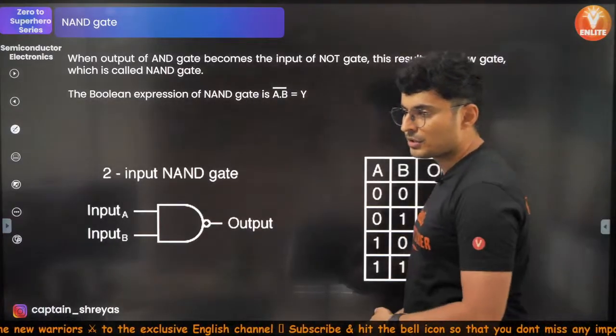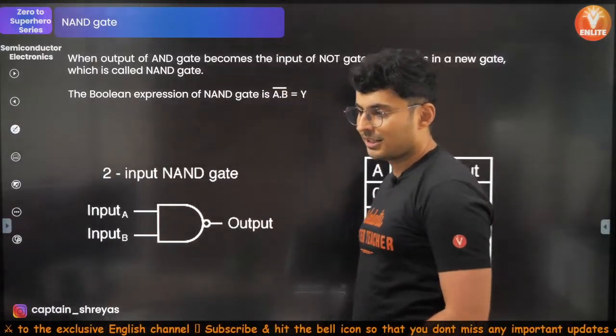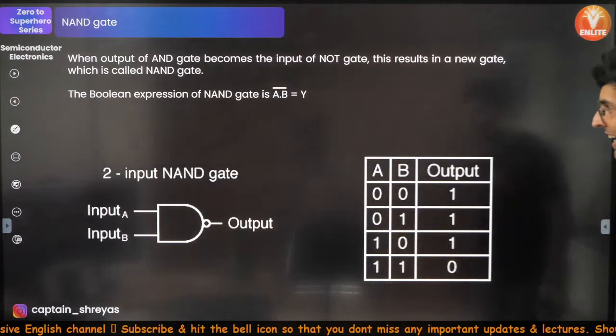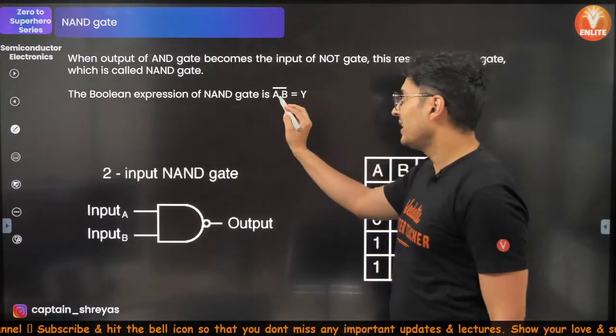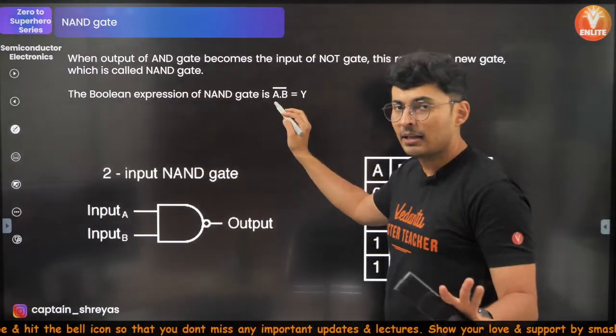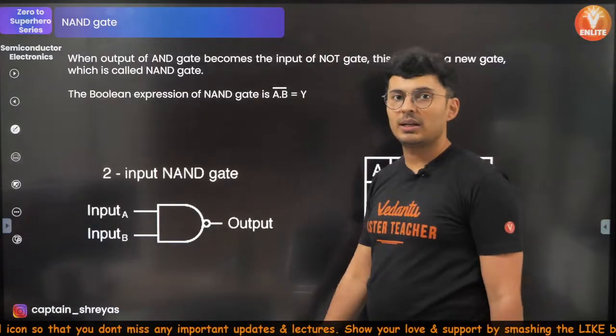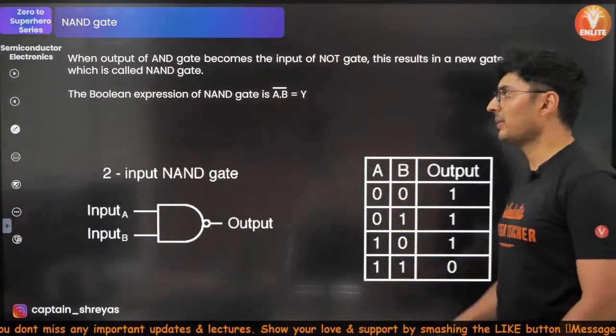Is that understood? The N is like that half triangle. Yeah, you can say that. And a NAND gate can be represented as A dot B is AND, NOT of that. So you put a bar over it.